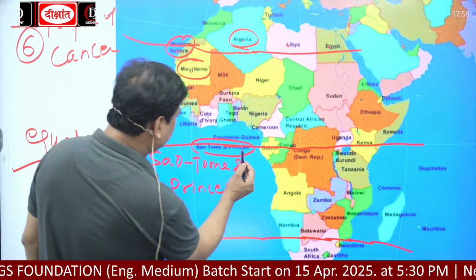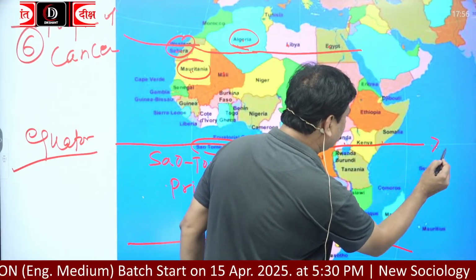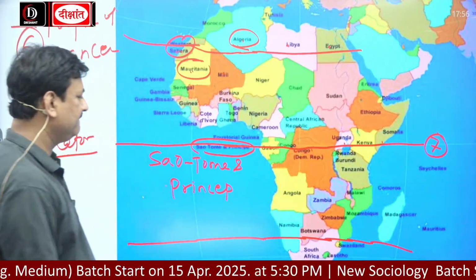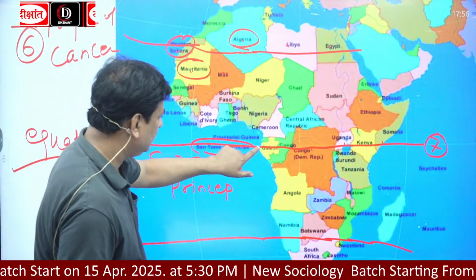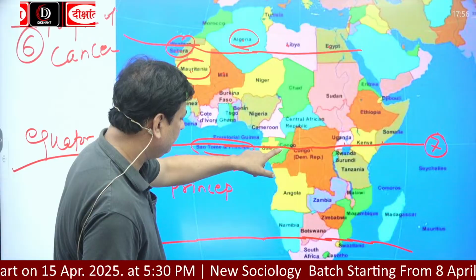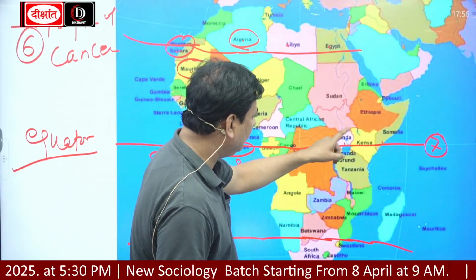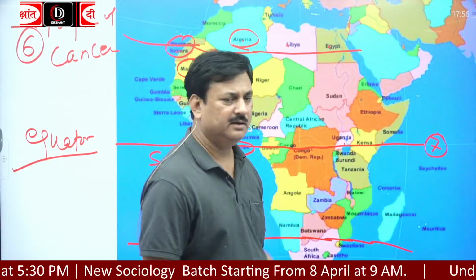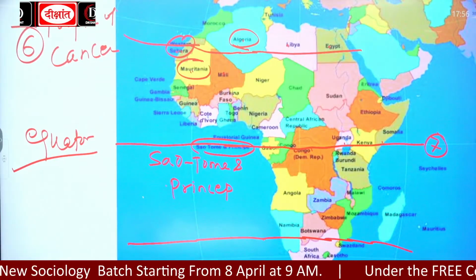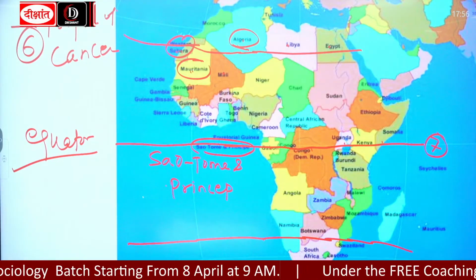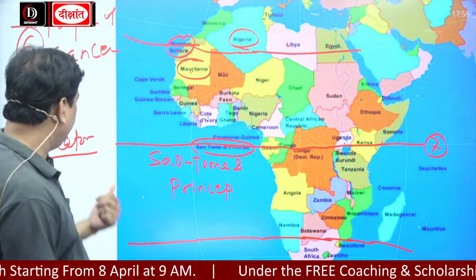So how many countries? 1, 2, 3, 4, 5, 6, and 7. These are the 7 countries through which the equator is passing.